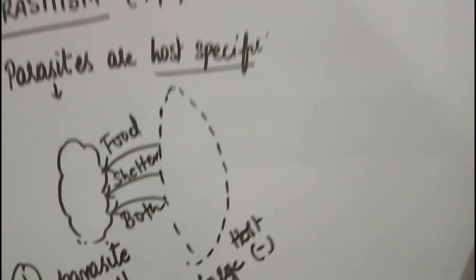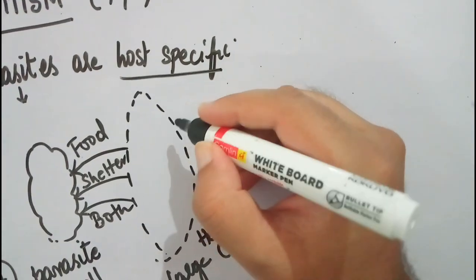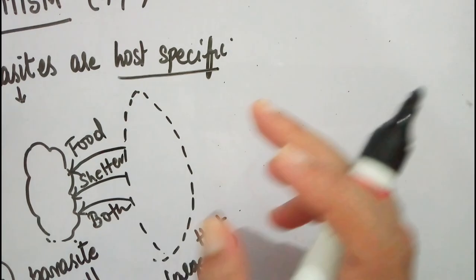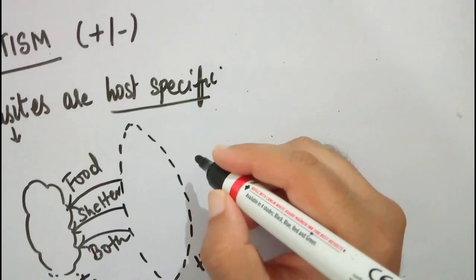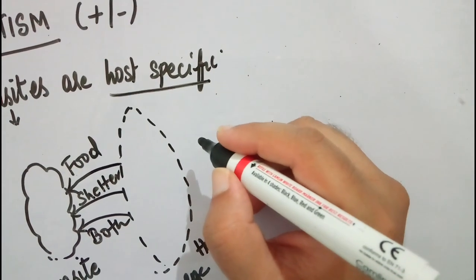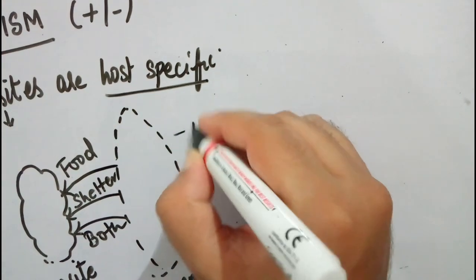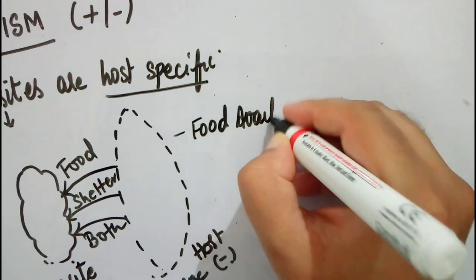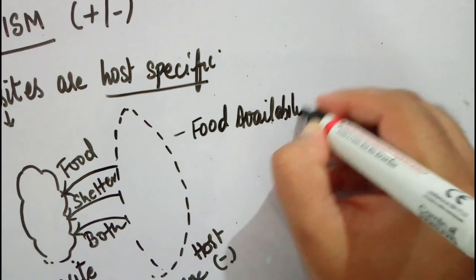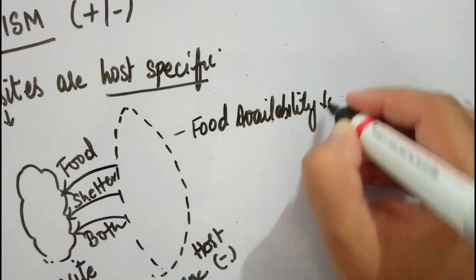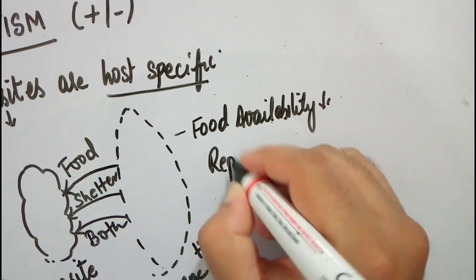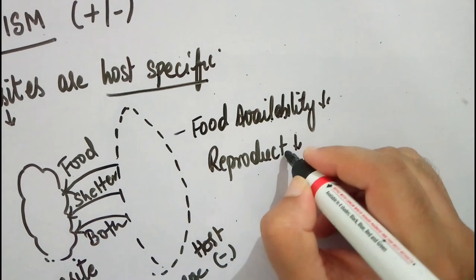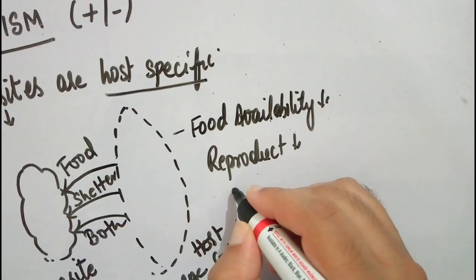Now because the parasite is depending upon the host for its food, shelter, or both, what is going to happen to the host? The availability of food of the host is going to decrease. Again, NCERT statement. Reproduction ability of the host is going to decrease.